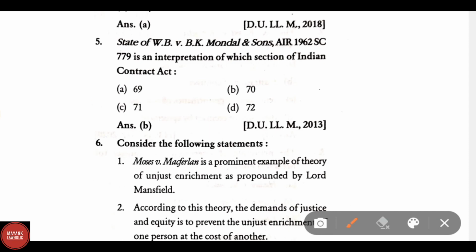State of West Bengal versus B.K. Mondal and Sons AIR 1962 SC 779 is an interpretation of which section of Indian Contract Act? Correct answer is section 70 of Indian Contract Act.